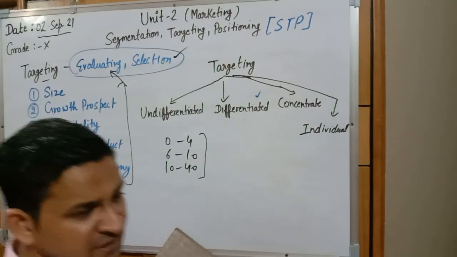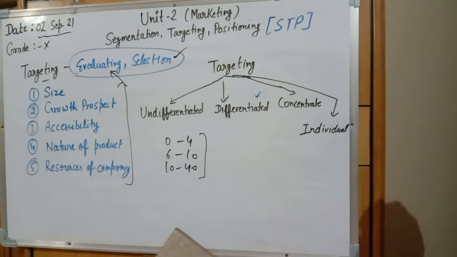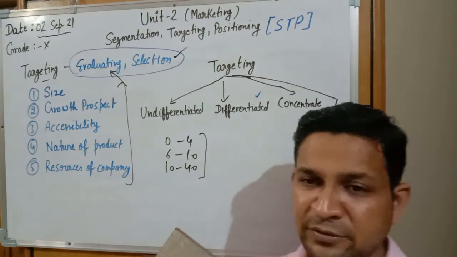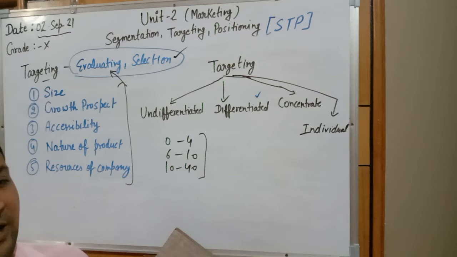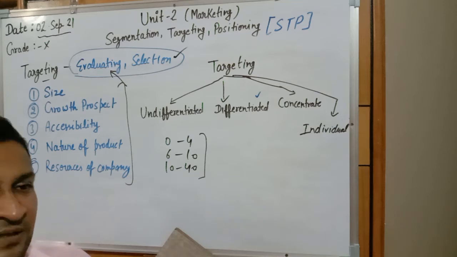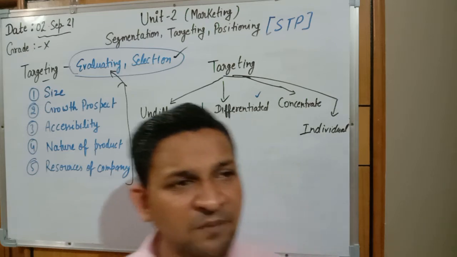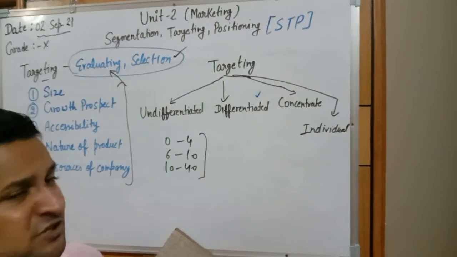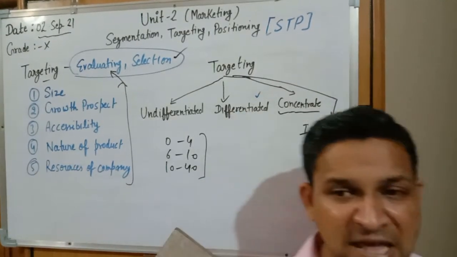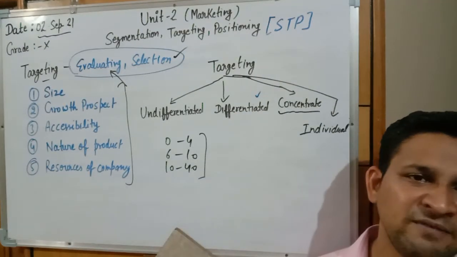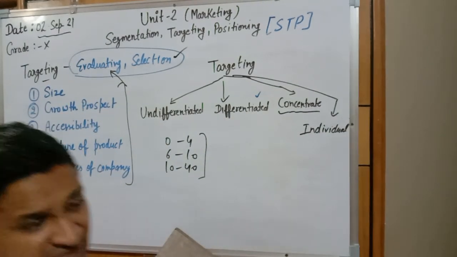And concentrated, in which we are not competing; we are selecting a product in which competition is very low. For example, if we are doing the targeting for products related to physically disabled persons, these products are prepared by very few companies, so competition is very low. We will concentrate on the product that is less produced by companies. It means the competition level is very low. That is the concept of concentrated. And the fourth one is individual.